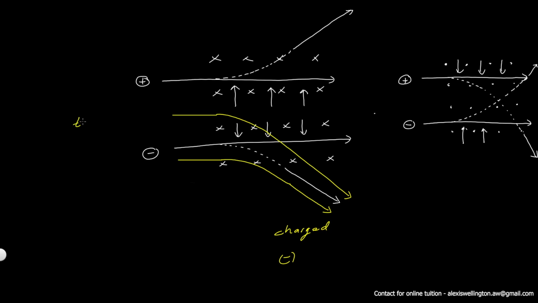If a particle is to deviate its path of movement through a magnetic field, then that particle must have a charge. It could be positive, could be negative, that doesn't matter.